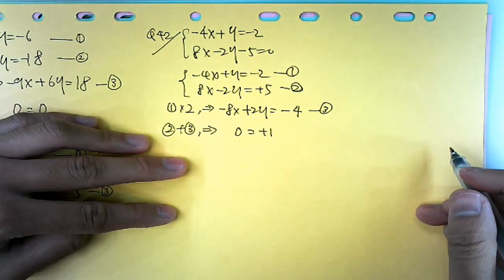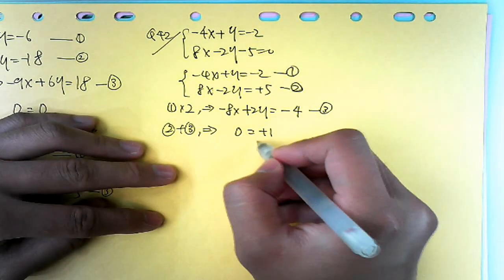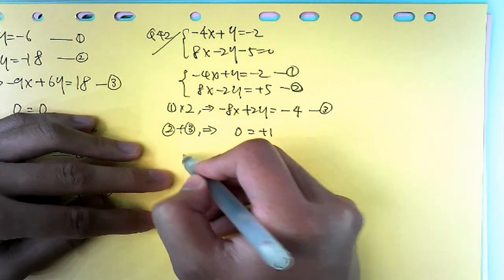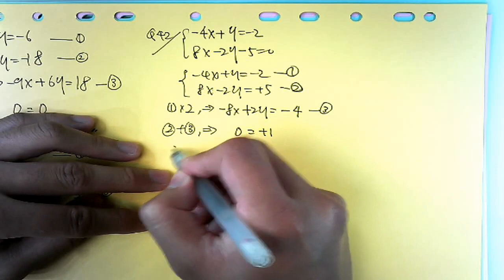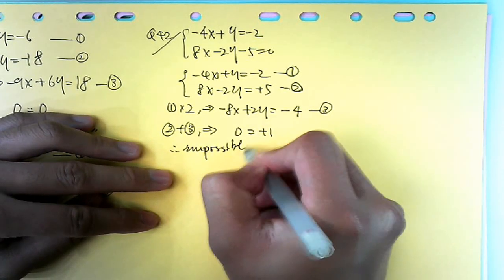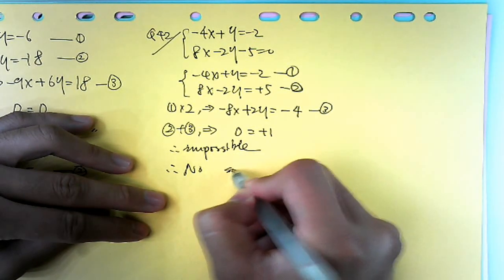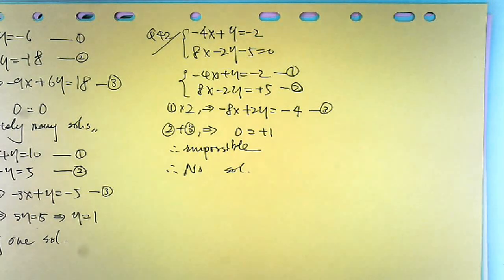Is it possible 0 equal to positive 1? No. This is impossible thing, right? So you write, so impossible. So, no solution. Okay? No solutions. Is it okay?